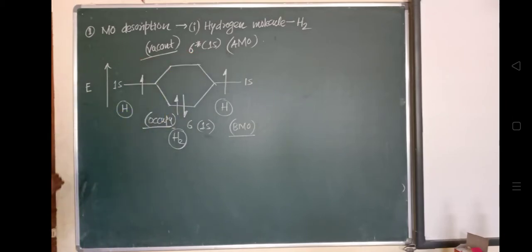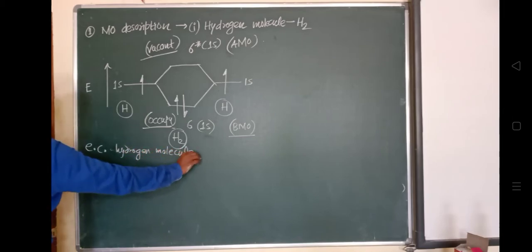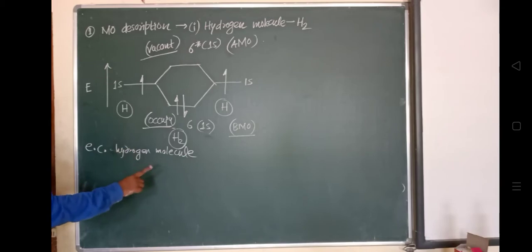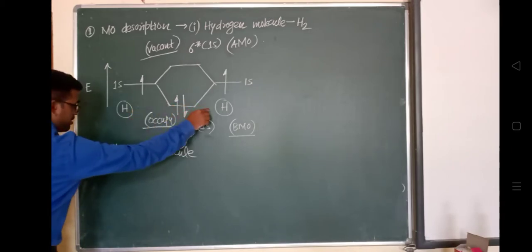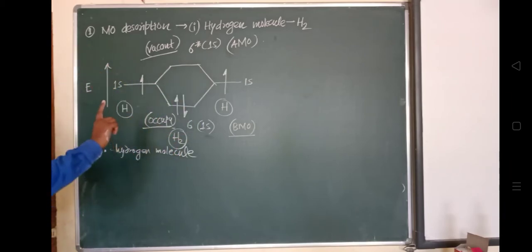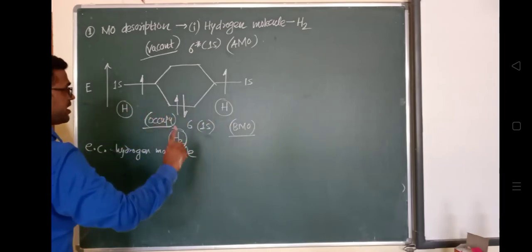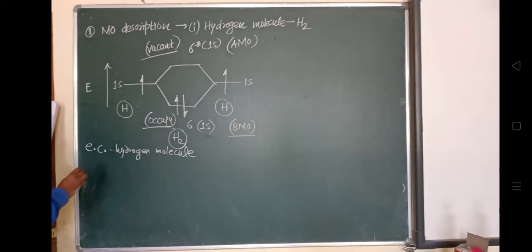So now the electronic configuration of the hydrogen molecule. I'll write the electronic configuration of the hydrogen molecule, because when two hydrogen atoms get combined, they form a hydrogen molecule.